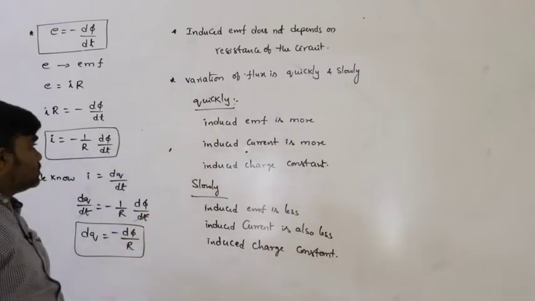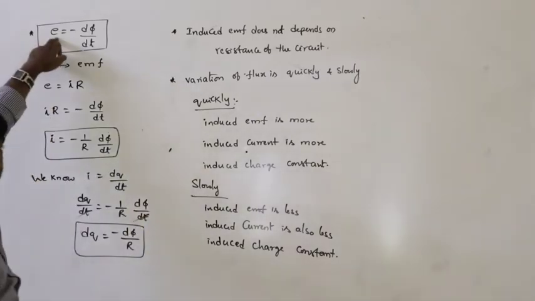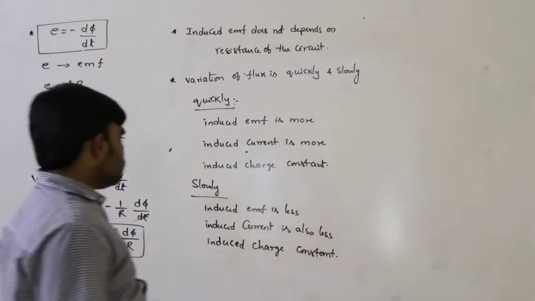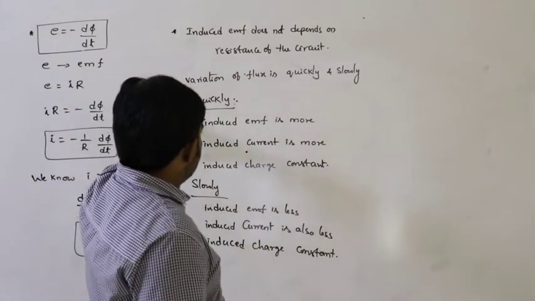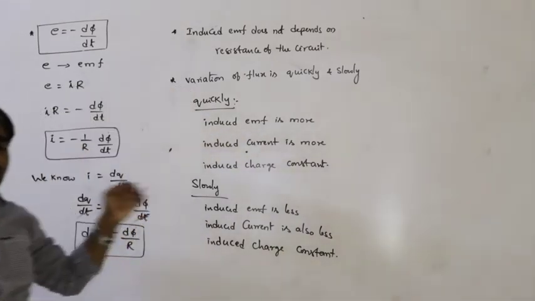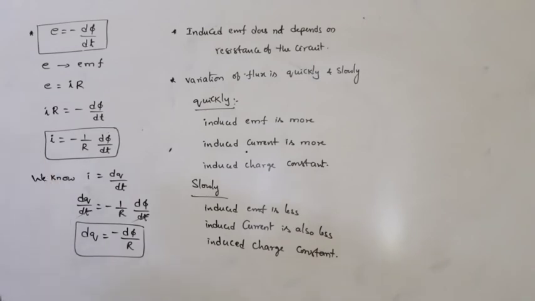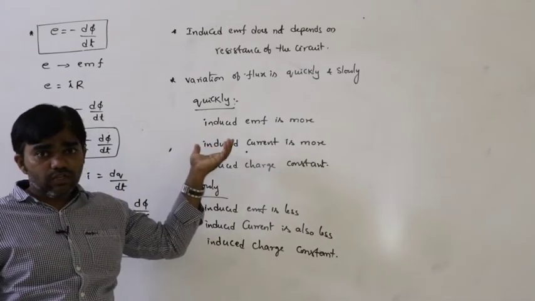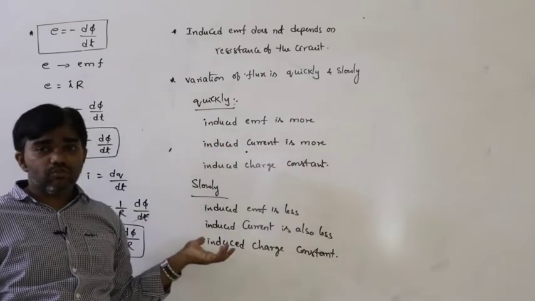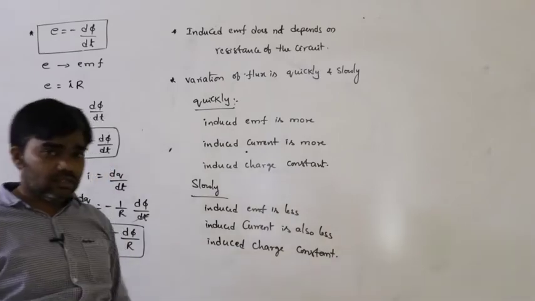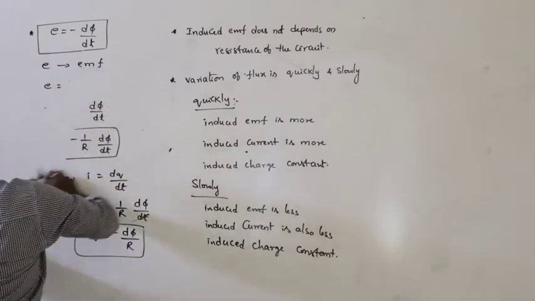So these are the situations: induced EMF, induced current, induced charge. How these quantities vary due to the variation of the flux, due to quick variation and slow variation of the flux. Next.